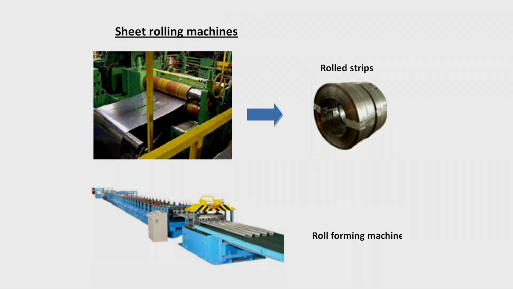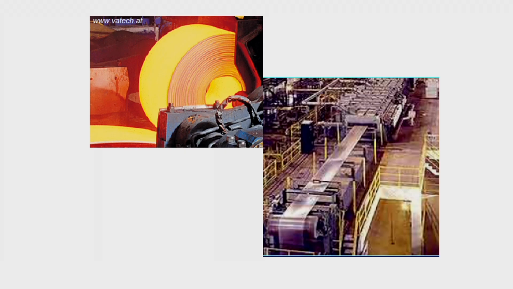These are some of the photographs which have been taken from the internet. So, here this is for the sheet metal, which you can see is being rolled and then it is passing into the pit only. And then this is the rolled strip which has been coiled into the coiler form, and then you are tying it properly. So, if you look at a roll forming machine, you see the length, it is a very huge length, and it is taking a very high amount of space also.